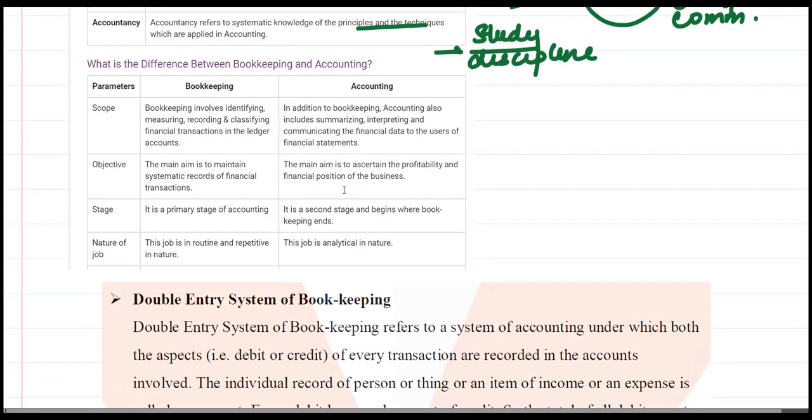So what is the difference between bookkeeping and accounting? Bookkeeping we have already defined, and accounting should include summarizing, interpreting and communicating the financial results. What are the objectives? Bookkeeping maintains systematic records, and accounting ascertains the profitability of the corporate entity. Bookkeeping is the primary stage and accounting is the second stage. It begins where bookkeeping ends. What is the nature of the job? It is routine and repetitive, and accounting is analytical. Therefore, the skill required in bookkeeping is primary in nature, and the skill required in accounting is analytical in nature.